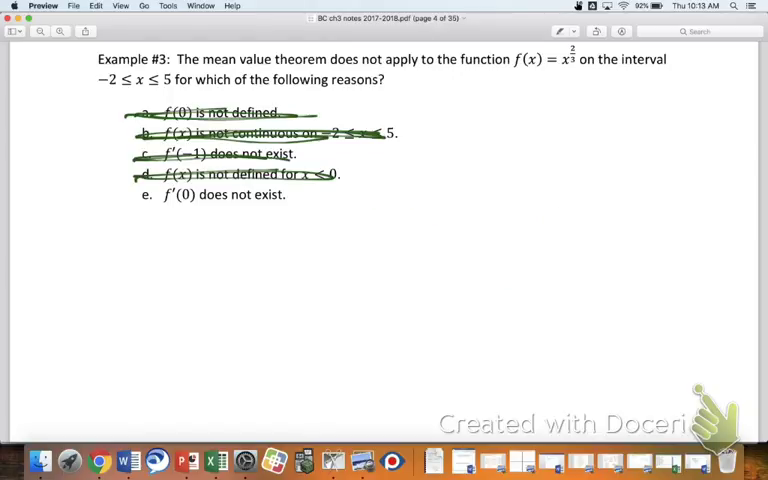So anyways, that is roughly what the graph looks like, right? Yeah?